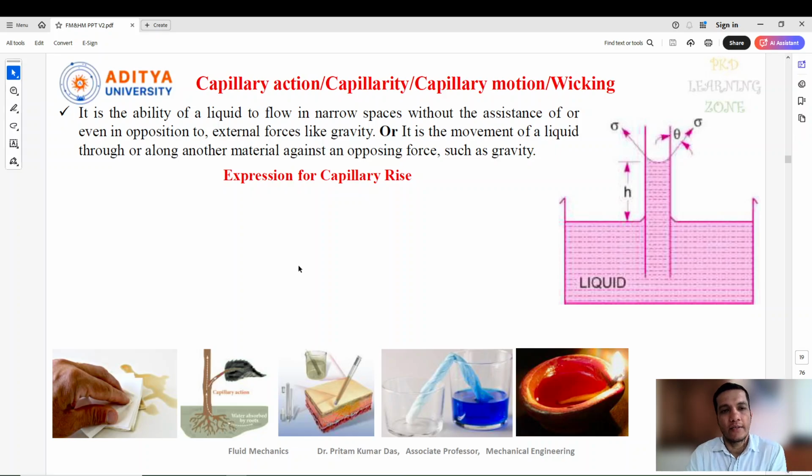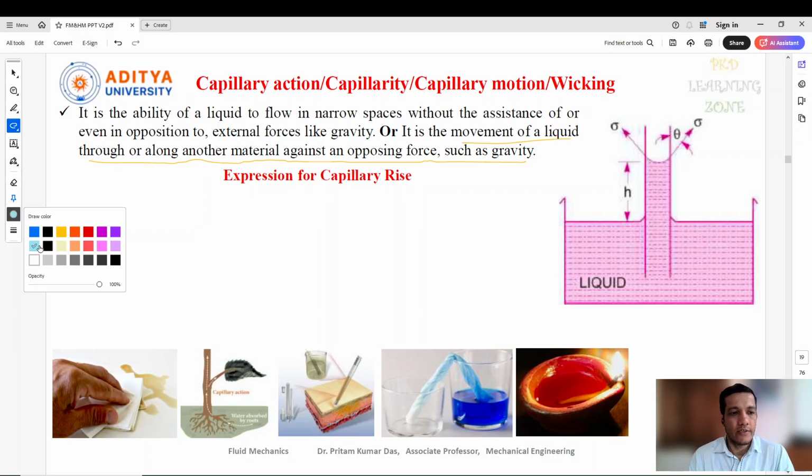In this lecture, we'll discuss capillarity, or capillary action, or we can say capillary motion, or we can also call it wicking. So this is the concept. It is the ability of a liquid to flow in a narrow space without the assistance of, or even in opposition to, any external force like gravity. Or we can say it is the movement of a liquid through or along another material against an opposing force like gravity. Okay. So what is the meaning of this?